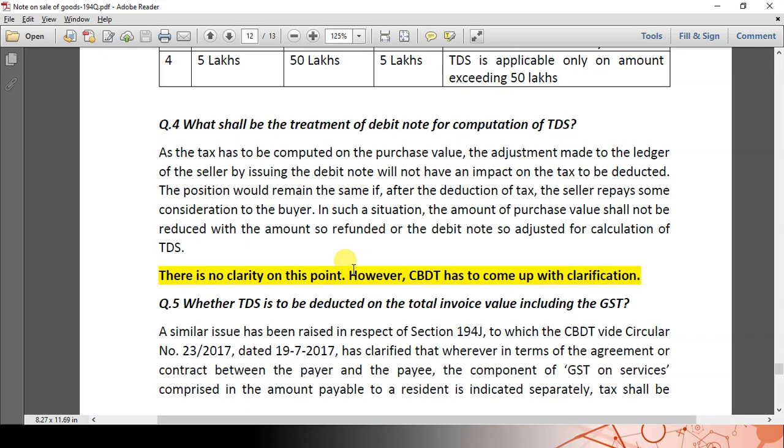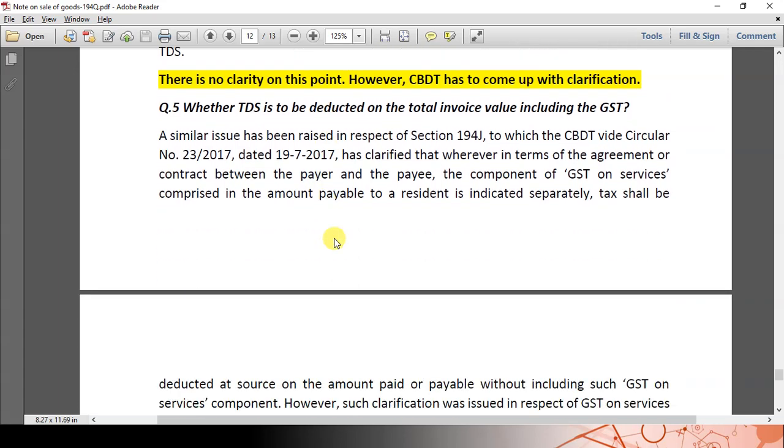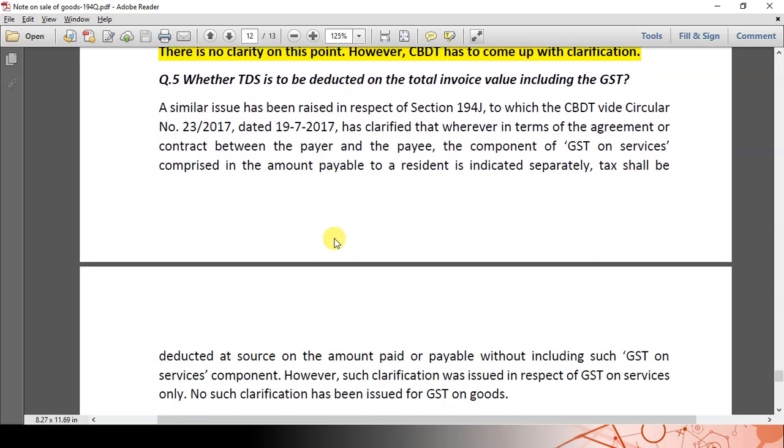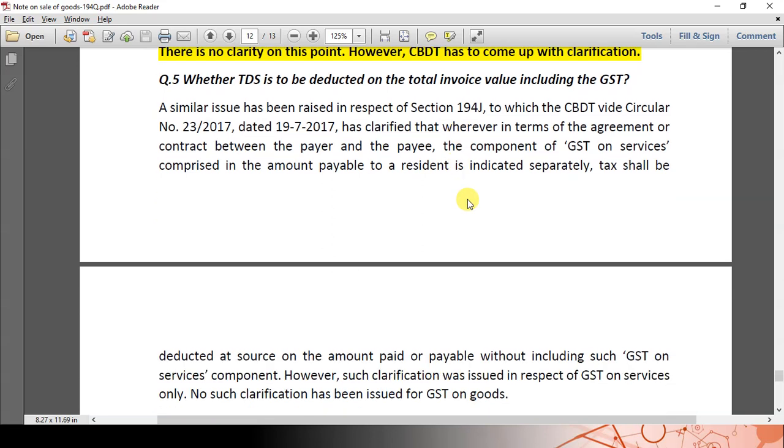The next question is, TDS has to be deducted on total invoice value including GST, so whether TDS has to be deducted on the GST component as well. What if TDS is deducted on the GST component as well? It is nothing but tax on tax. So the government on 19th of July 2017 has clarified that in case of GST on services, the GST amount has to be excluded for calculating the TDS component. However, no clarification has been issued for GST on goods.